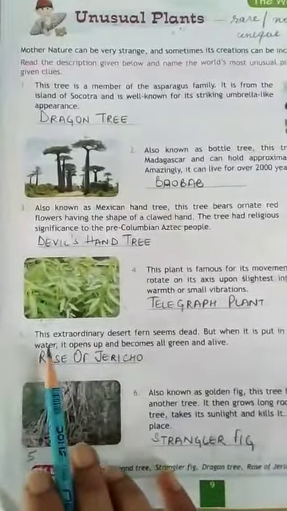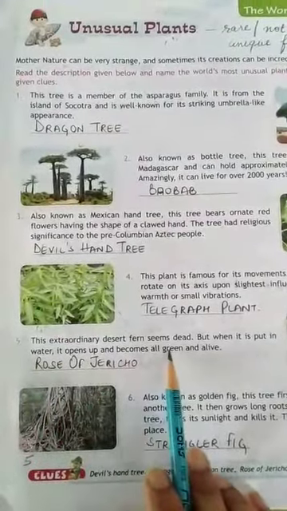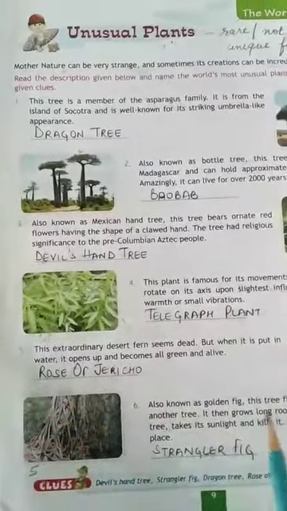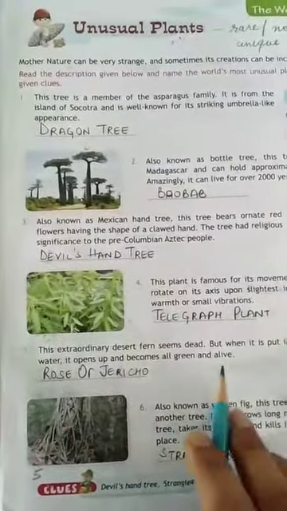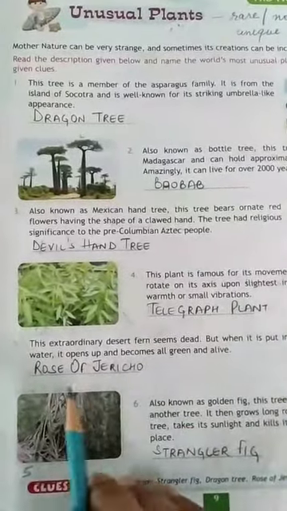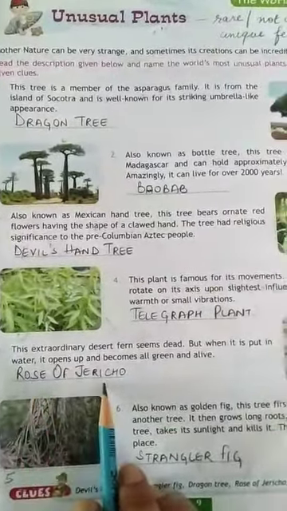Next children, this extraordinary desert fern seems dead, but when it is put in water, it opens up and becomes all green and alive also. Otherwise it seems it is not alive. So it is rose of Jericho.